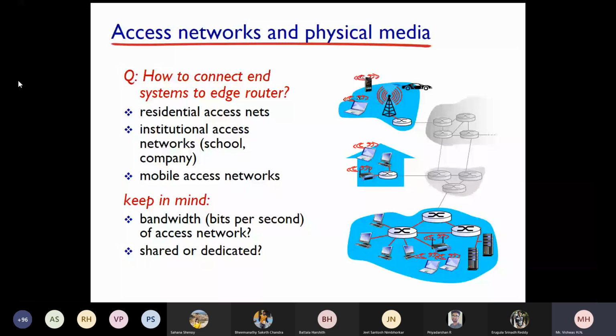Basically, the way or technology in which your system is connected to the internet, or how you get access to the network, is called an access network. And I have given you some examples also, like dial-up network, DSL, FTTH. All those are examples of access networks, the technologies basically. So how to connect an end system to an edge router? See, this is an end system in the diagram.